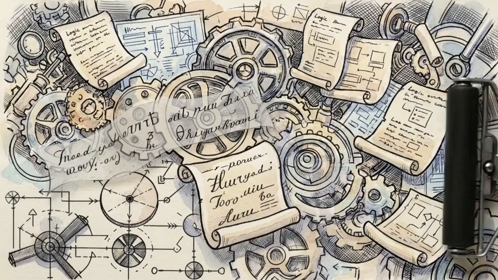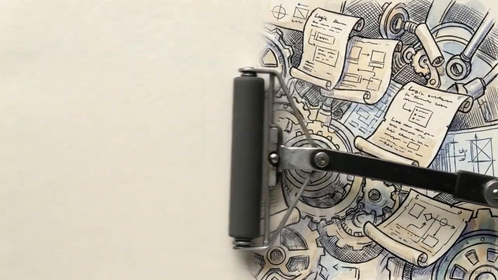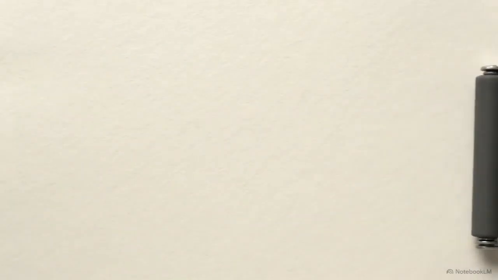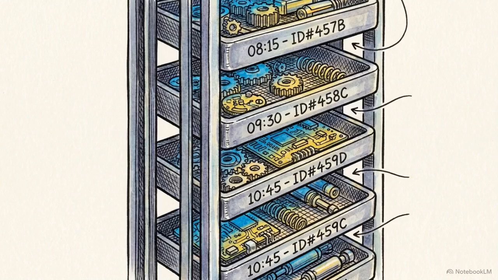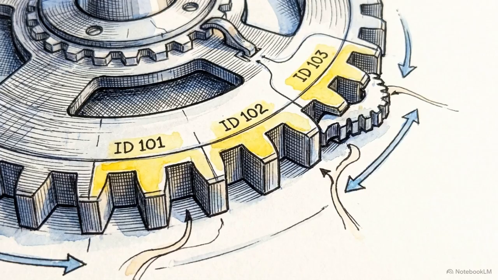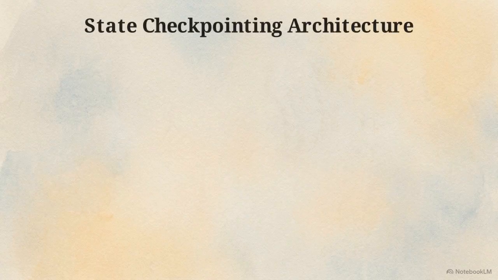Even with perfect reasoning, standard language models possess total amnesia. Without an engineered memory layer, the agent treats every loop iteration as entirely novel, ignorant of what it tried just moments before. Orchestration frameworks solve this via rigorous state checkpointing. A checkpoint captures a durable snapshot of the environment at a specific point in time, tagged with a monotonically increasing ID. This allows developers to persist context across multiple turns, or rewind an agent to a previous state for time travel debugging.